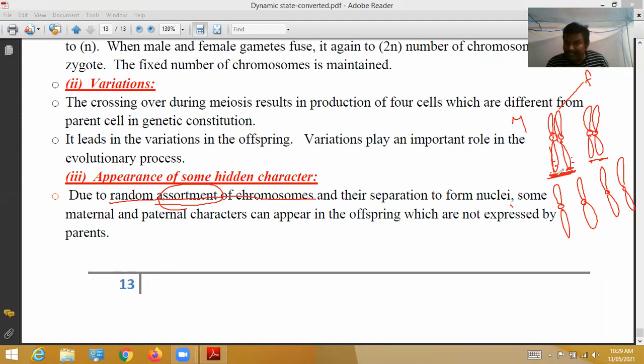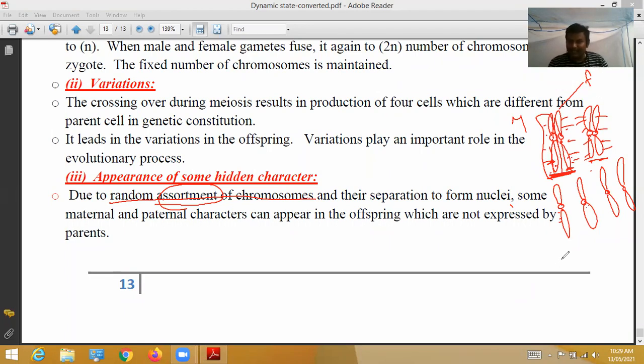This separation is independent from this pair. Independent means while this chromosome is separating, it is not dependent on this chromosome. It is also independently separated without depending on its pair. Like this way separated, like this way separated.